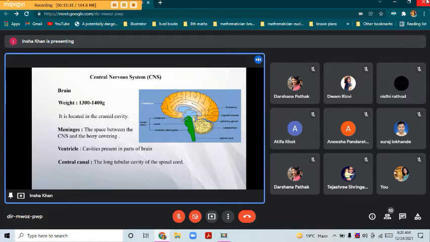And between these we have presence of fluid, which is called as cerebrospinal fluid. So this basically acts as a shock absorber, and it is present about 120 ml in adults. So this was about the brain.